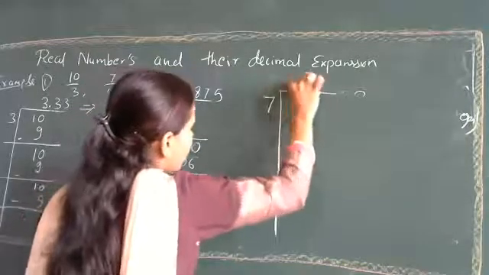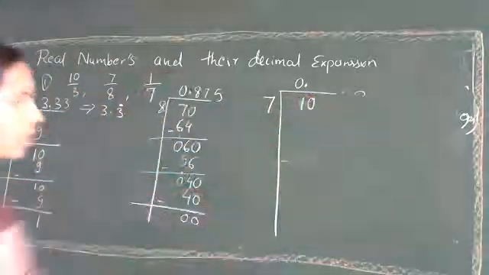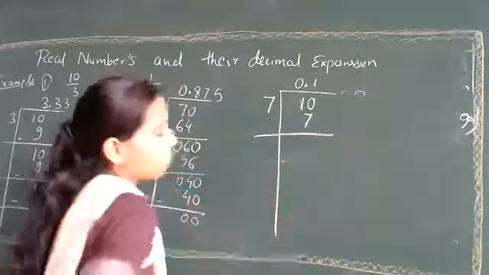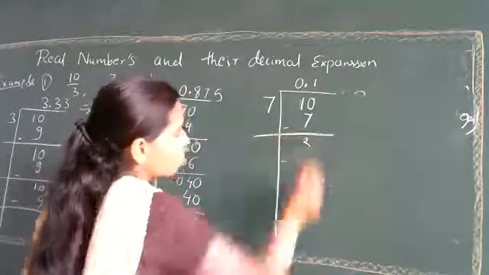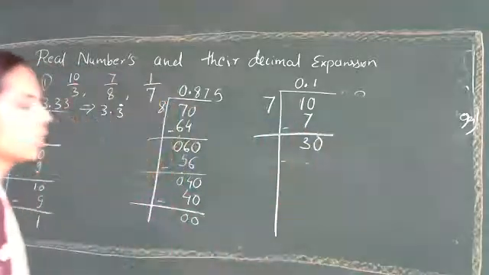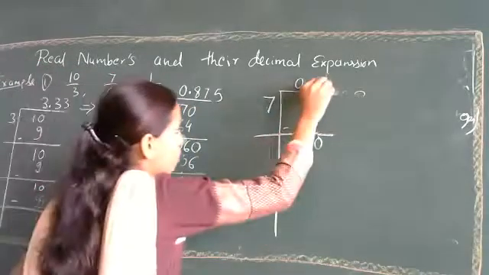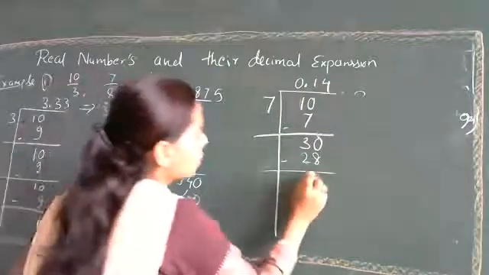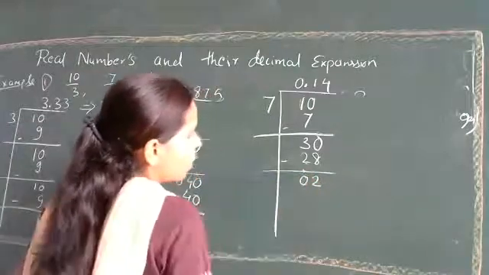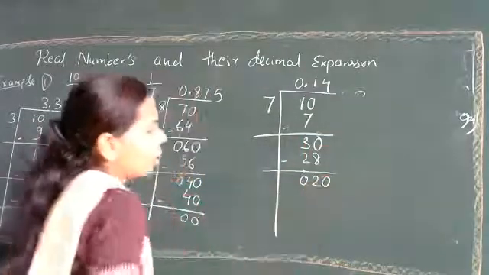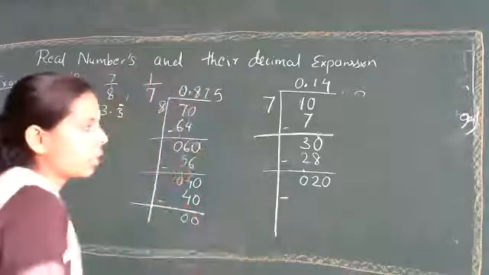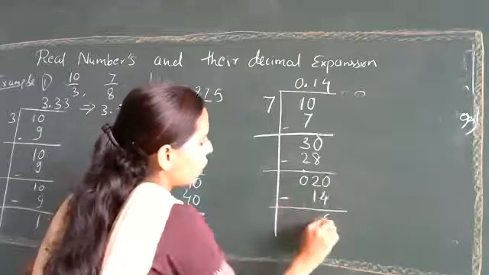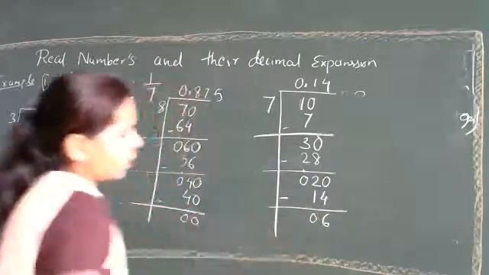Again, here we need a decimal point, because 1 cannot be divided by 7. So 10. What can we use? 7 1s are 7. We will remain with 3. Again, the decimal point is already there, so you can take it as 30. Then 7 4s are 28. After subtraction, what will remain? 2, right? Yes. Again, we can take a 0. What do we have to write here? 7 2s are 14, because 7 3s are 21, which is more than 20. What will remain? Again 6.